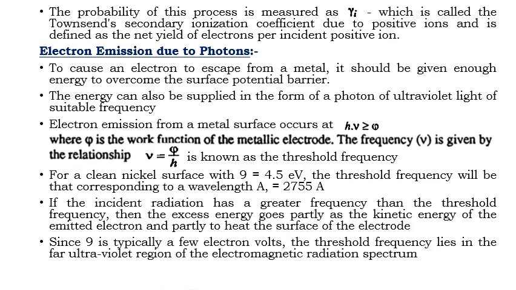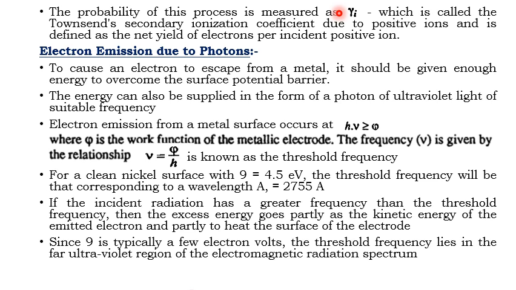Now the probability of this process is measured by gamma i, which is called Townsend's secondary ionization coefficient due to positive ion impact, and is defined as the net yield of electrons per incident positive ion. That is, whatever the process taking place, electron emission due to positive ion impact is measured by Townsend's secondary ionization coefficient, represented by gamma i.